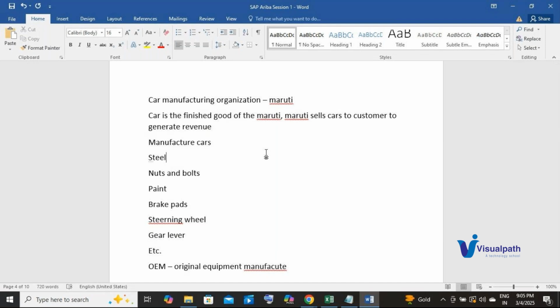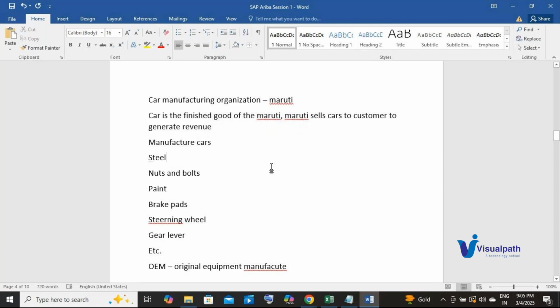Example, laptop. They need laptop, they need chairs, they need internet connection, they need glasses to drink water, right? They need pen, they need paper, all these they need to do their activities. But all these are not required to manufacture the car itself, correct?